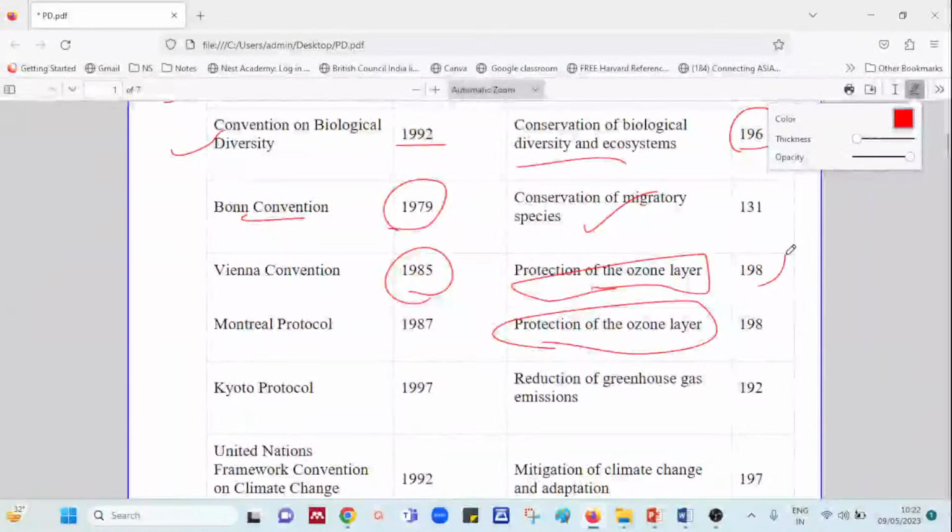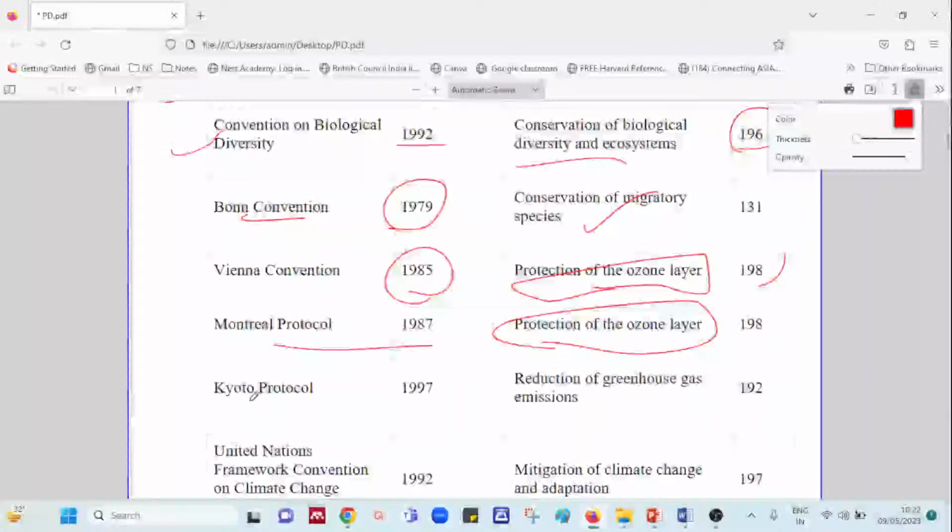Both have 198 countries involved. So the Montreal Protocol and the Vienna Convention were both established with a focus on the ozone layer. One was formed in 1985, the other in 1987. So you should know these establishment years very well.